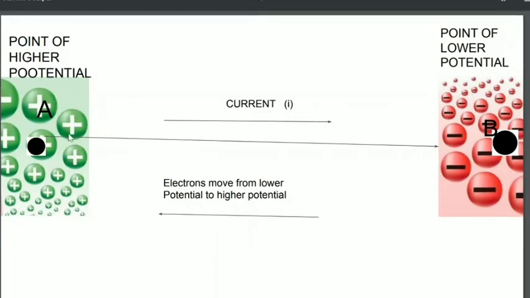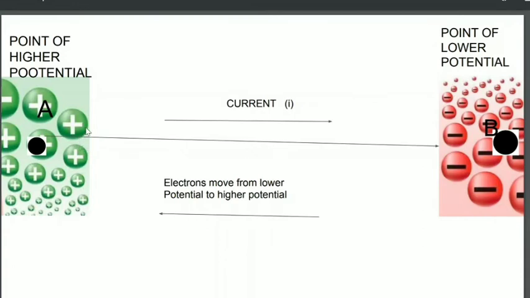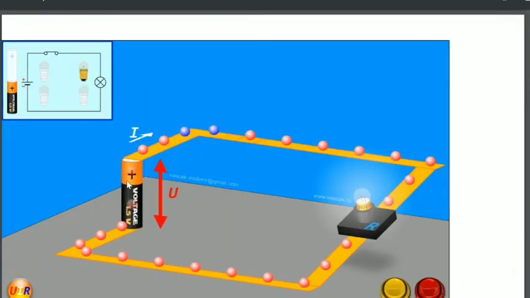When these two points are connected with a conducting wire, a uniform electric field is produced throughout the entire volume of the conductor. This uniform electric field is responsible for making the electrons move. The same explanation and concept is applied in the case of a battery also. Let's consider this is the dry cell positive terminal and this is the negative terminal.